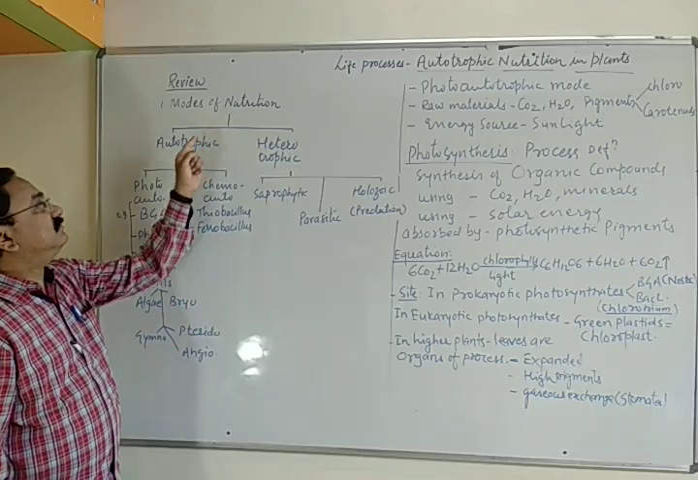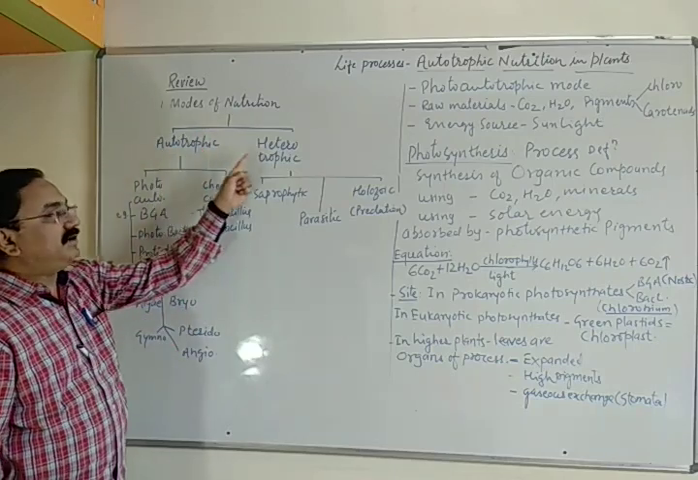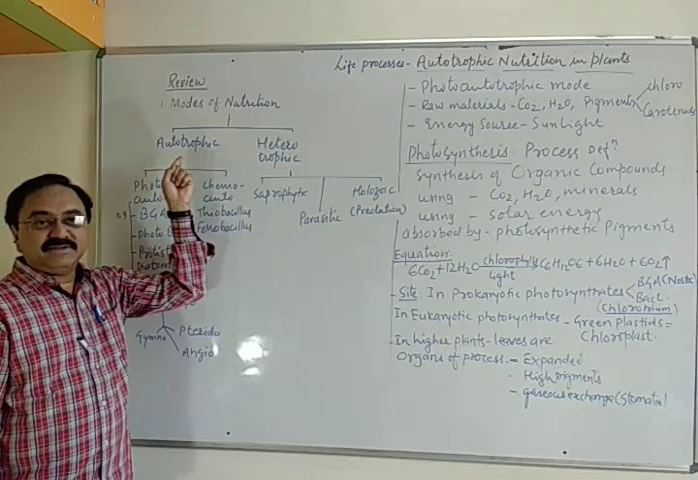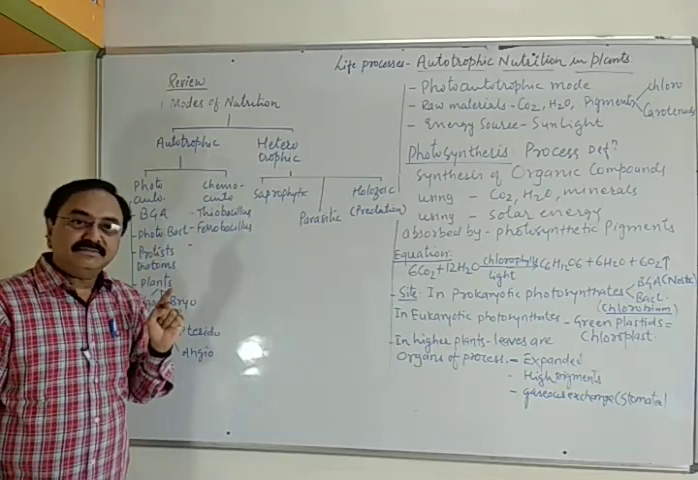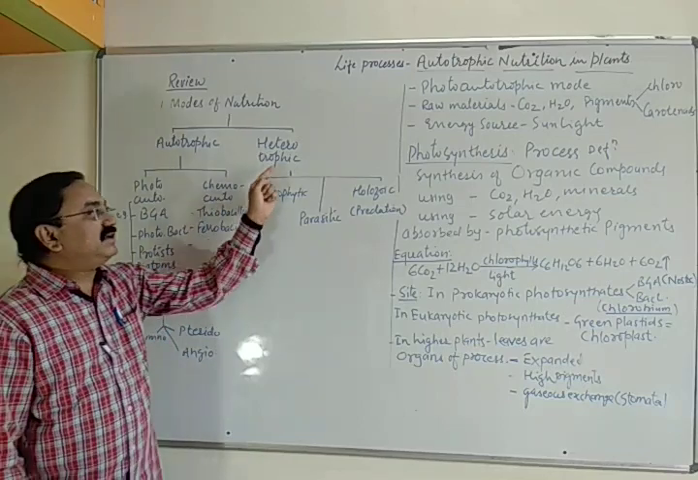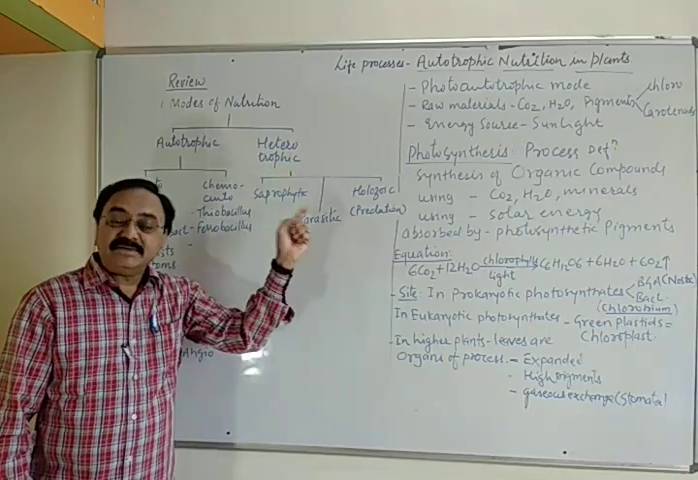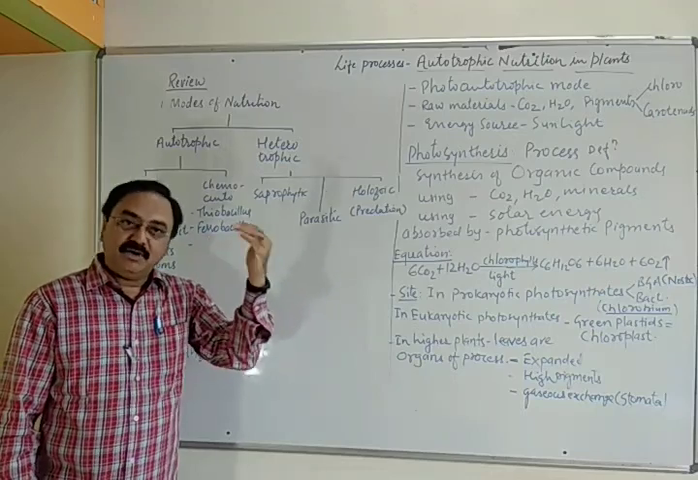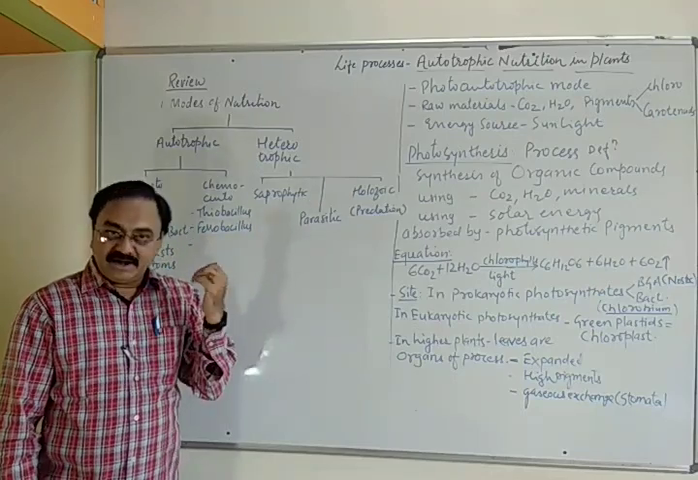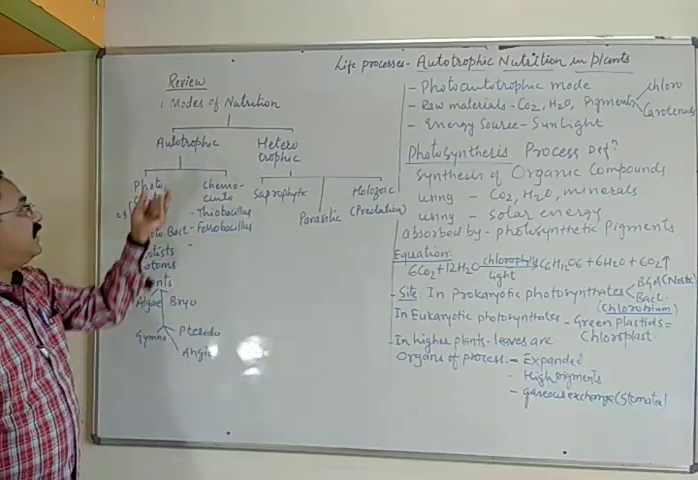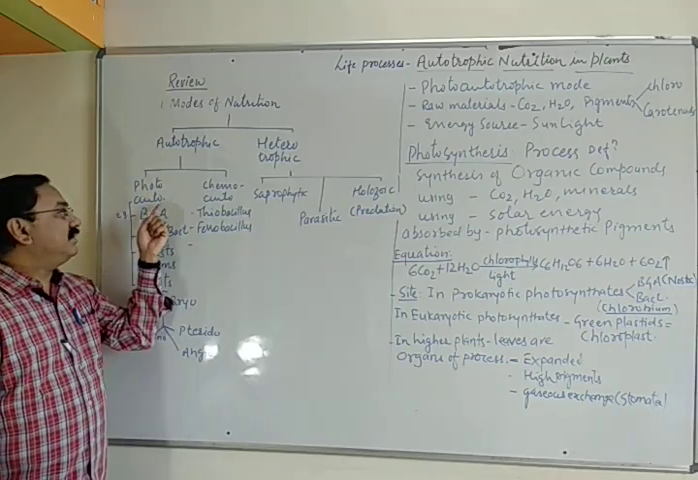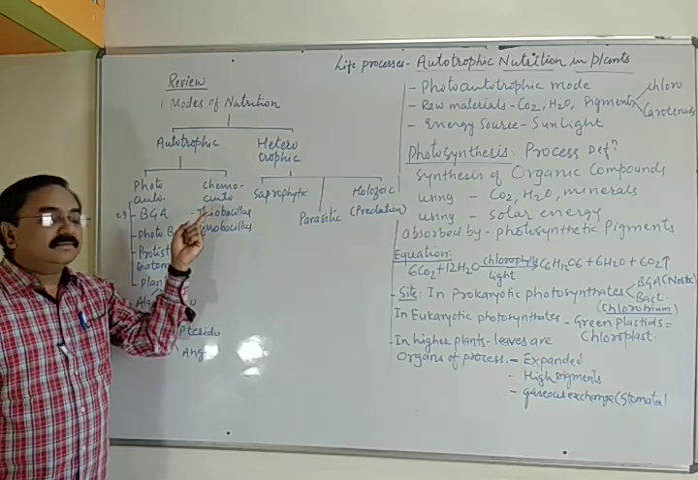The nutrition is mainly divided into autotrophic and heterotrophic. Autotrophic mode is that where the organism can synthesize their own food, whereas heterotrophic is that where the organism cannot synthesize their own food and therefore they have to depend upon others for getting their food. Here autotrophic organisms are mainly classified as photoautotrophic and chemoautotrophic.